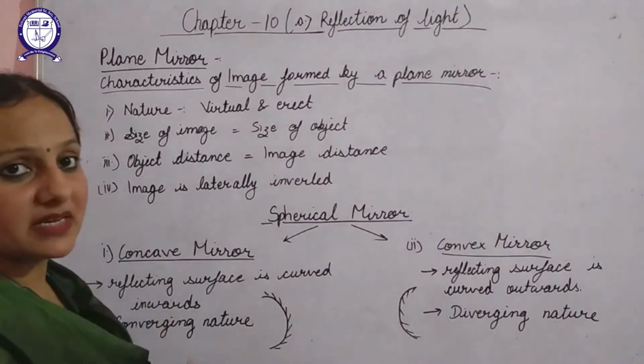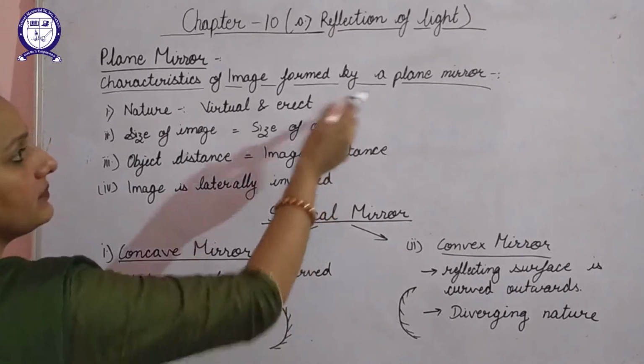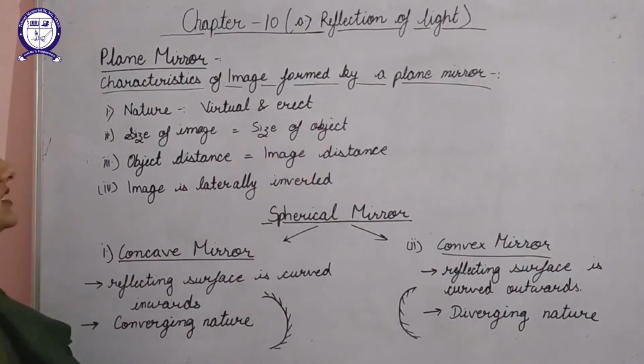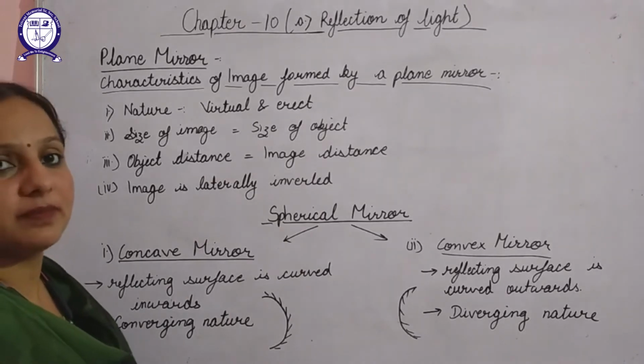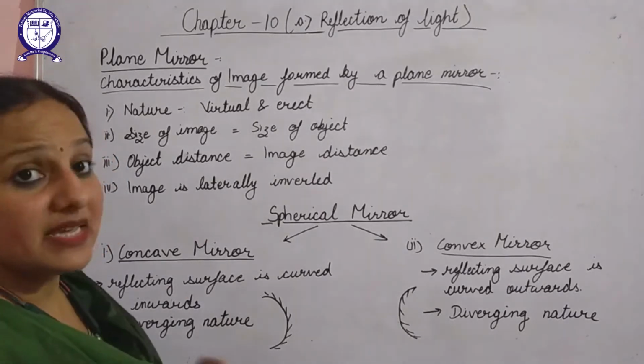So what will be the characteristics of the image formed by a plane mirror? The very first characteristic is the nature of the image. The nature of the image formed in a plane mirror is virtual and erect.